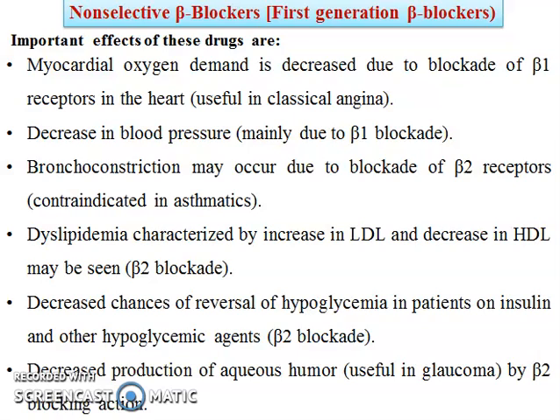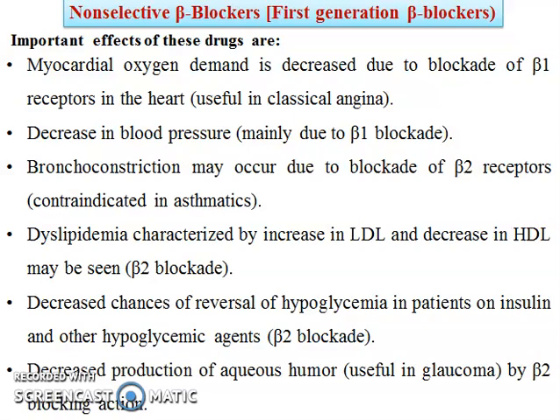Next, we will see the important effects of these drugs, starting with non-selective beta blockers, that is, first generation beta blockers. The important effects include: myocardial oxygen demand is decreased due to blockage of beta 1 receptors in the heart, which is useful in classical angina. Blood pressure decreases, mainly due to beta 1 blockage activity. Bronchoconstriction may occur due to blockage of beta 2 receptors, which is contraindicated in asthmatic patients.